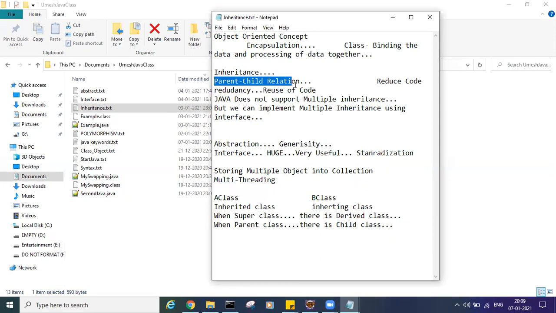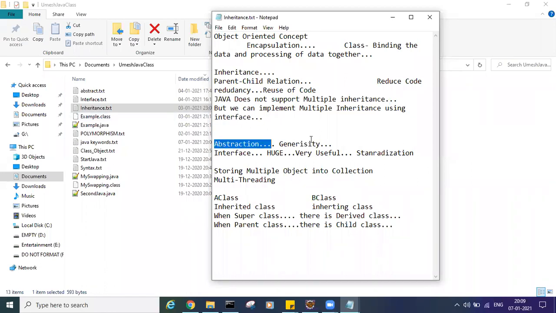Okay, no issue. So parent-child relation is there, that is inheritance. It will help to reduce the code. You will not write the same code again and again. By using the inheritance concept, you will reuse it. Java does not support multiple inheritance. For that purpose, it has given the interface concept, and that is very important.